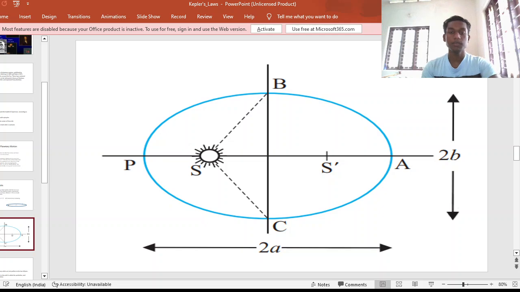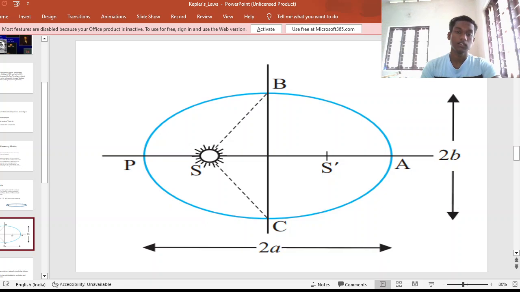Here is a detailed picture. So this is an ellipse. BC represents the minor axis and PA represents the major axis. The distance from B to this center point can be called b, which is the semi-minor axis, and the total length will be 2b, which is the length of the minor axis. This P to this point will be a, so the total length will be 2a, which represents the length of the major axis. Here we have two foci, that is S and S dash, and the sun is at S, one of these foci.